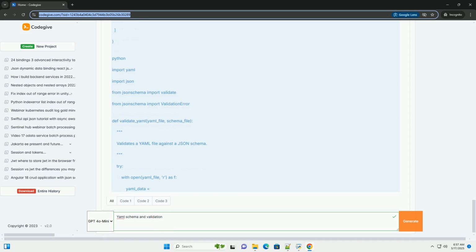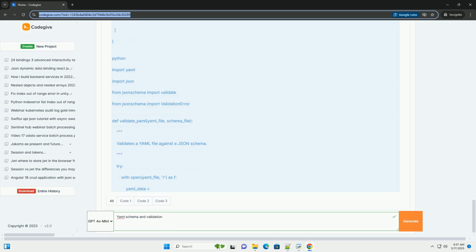Advanced schema features. JSON schema offers many more advanced features. Enum restricts a value to a specific set of allowed values. oneOf, anyOf, allOf, and not combine multiple schemas using logical operators. Dependencies specify that the presence of one property depends on the presence of another. $ref reuses schema definitions by referencing them from other parts of the schema or from external schema files. This is useful for creating modular and reusable schemas.